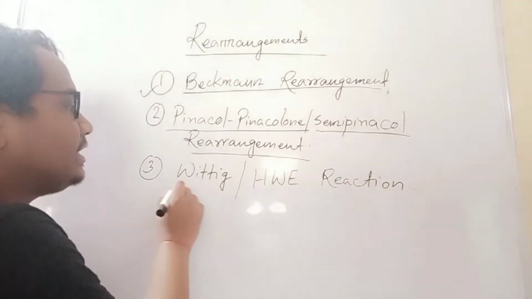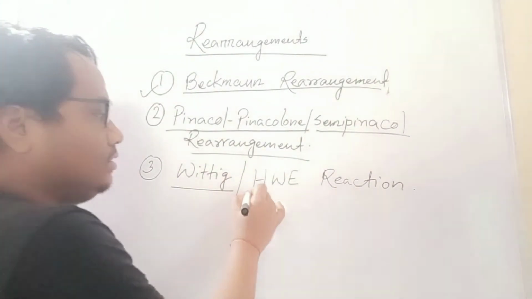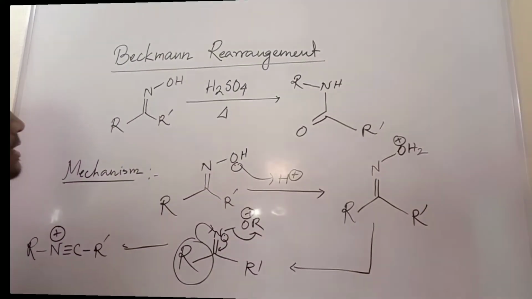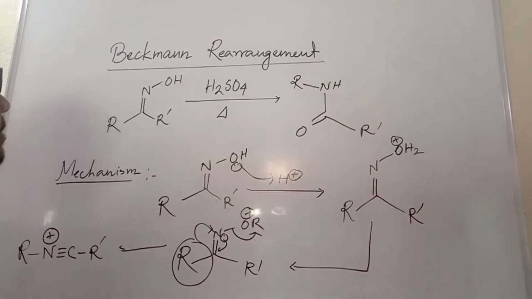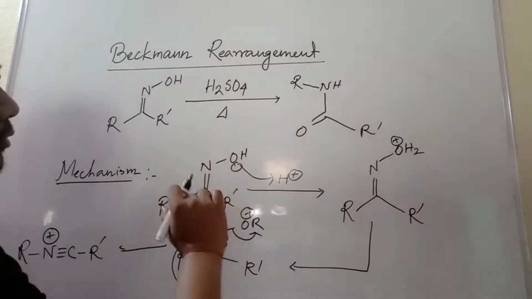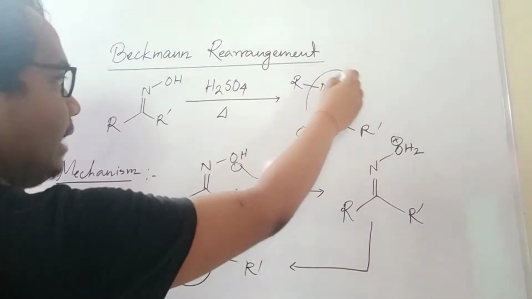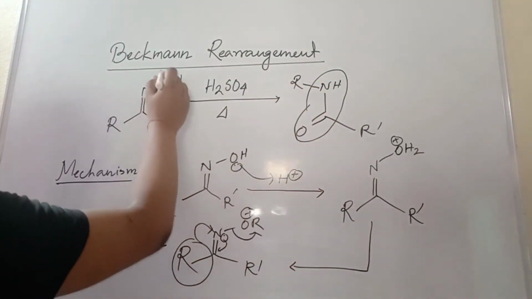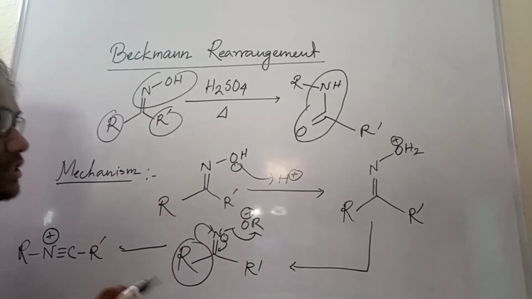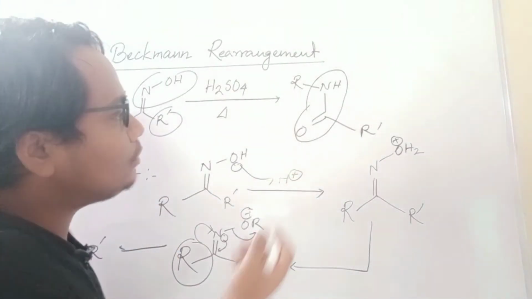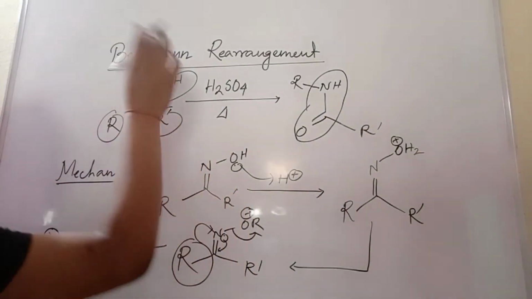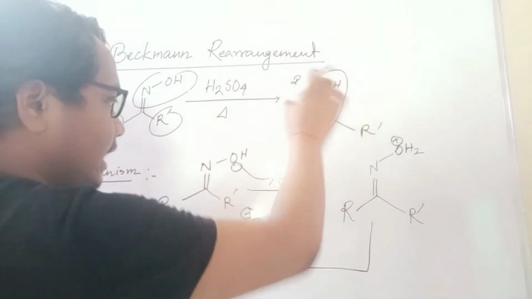And this is a UT creation, you also know, and it is not a rearrangement, but it looks a little bit like this. This is the Beckmann rearrangement. What is the Beckmann rearrangement? An oxime has to form an amine. This is not an amine, an amide will be formed. If here it is an oxime and two groups are there, in the presence of an acid catalyst it will form this type of amide. See what happened? First oxime to amide.